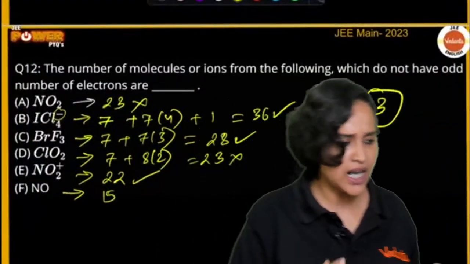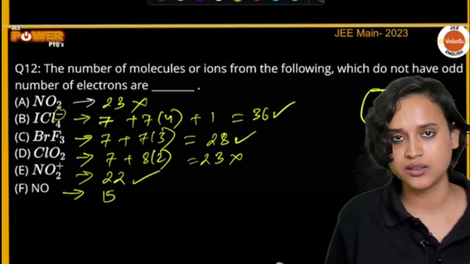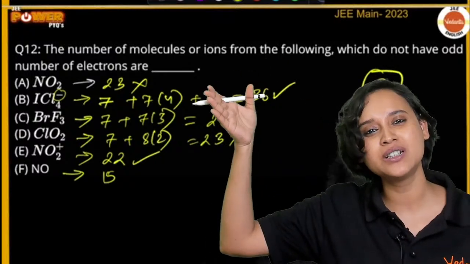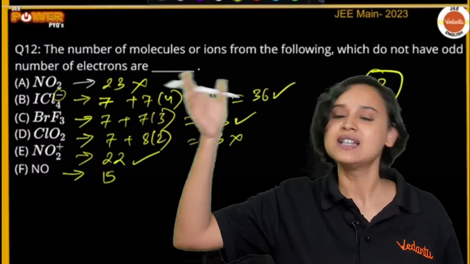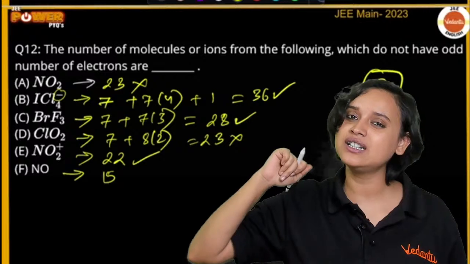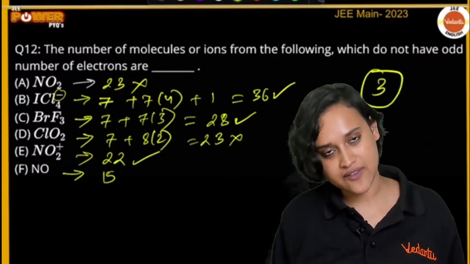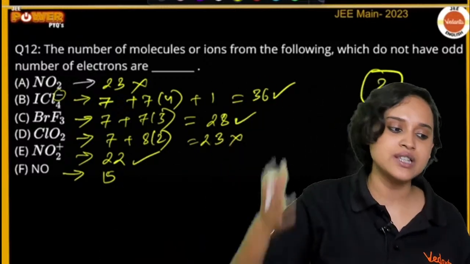Okay. BrF3 ka 28 kaise? Hey, bromine. Bromine belongs to which group? 17. 17 will have how many electrons in the last shell? 7. Now 3 into 7.